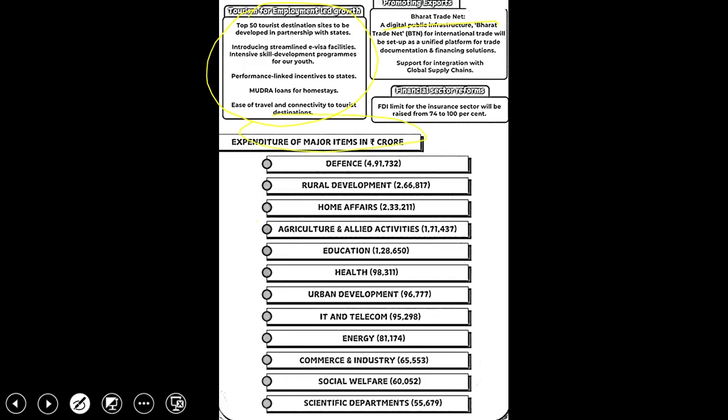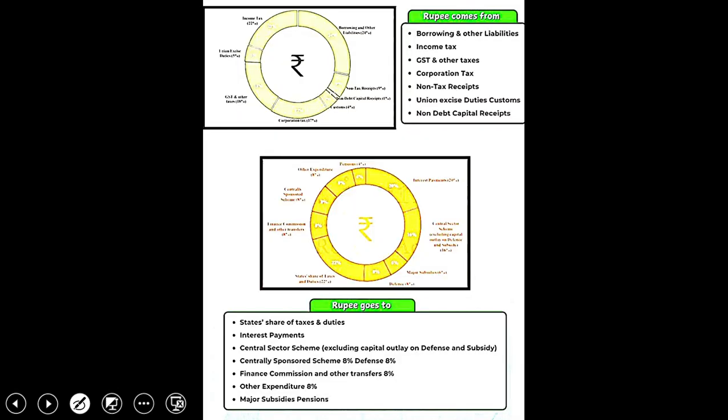Then we have the expenditure on major items. In the exam, we could see a question on the increasing order of major expenditure, either ascending or descending. The major expenditure has been on defense. Then comes rural development, then home affairs, agriculture and allied activities, then education, health, urban development, then telecom, energy, commerce, and industry. So the first five would be important; the rest of them are not so important. But remember defense, rural development, home affairs, agriculture and allied activities, education, and health.